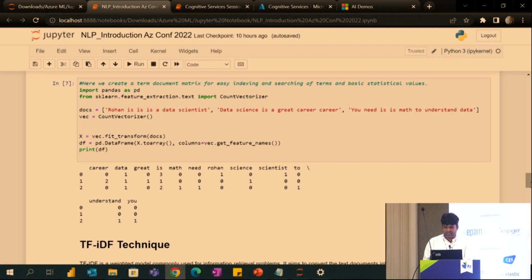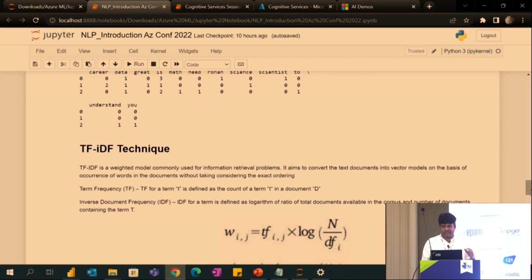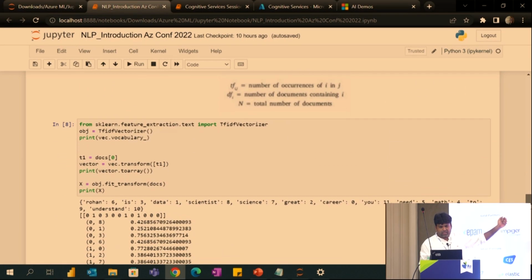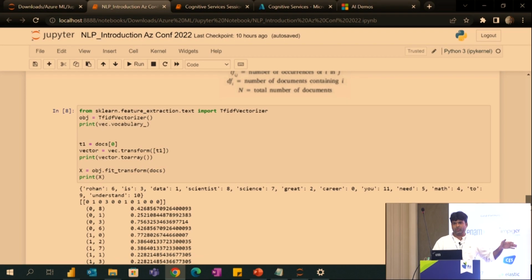Then we have a technique called TF-IDF. It's a weighted model, and this helps us with the term frequency, for example how many times each word appears. You should have some knowledge of all these things, then only you can do this NLP.